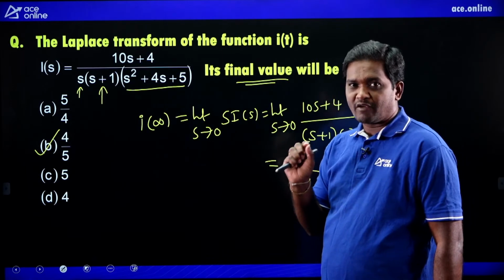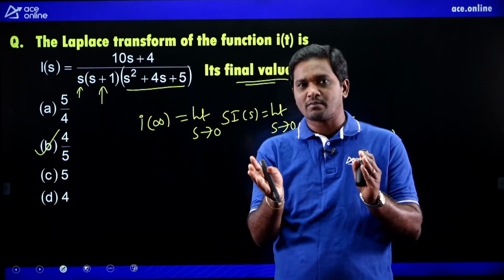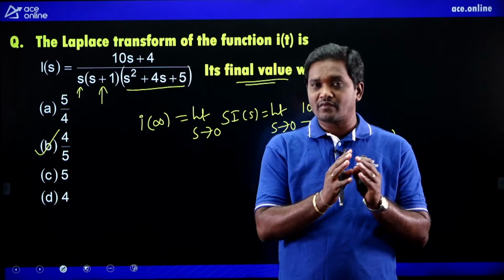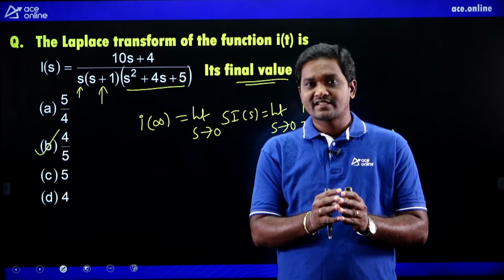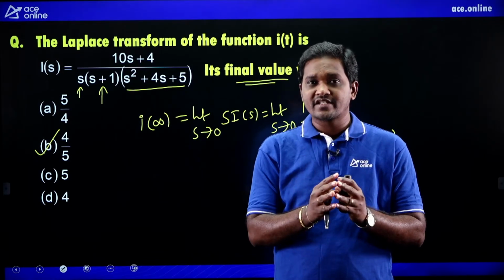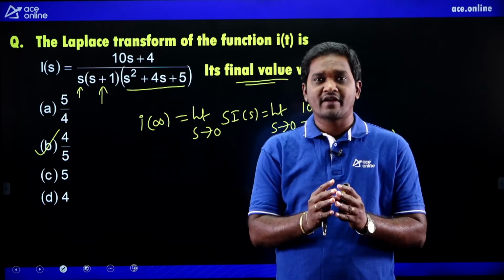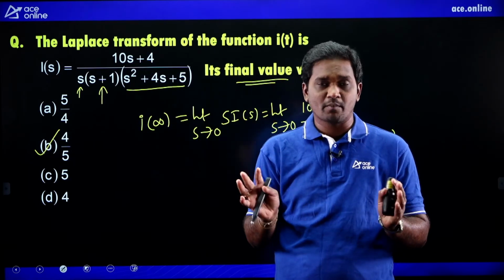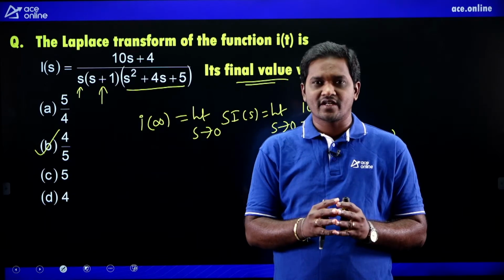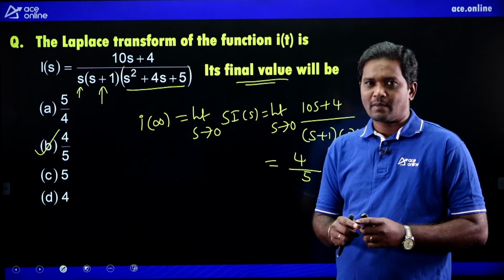One more time I am telling: before applying the final value theorem, you must verify the condition. All the poles must lie in the left half of the S plane only, and the exemption is that one pole may be located at the origin. If this condition is satisfied, then only apply the final value theorem. Otherwise, don't apply it. You will get the wrong answer if you apply. So first verify the condition. Understood?